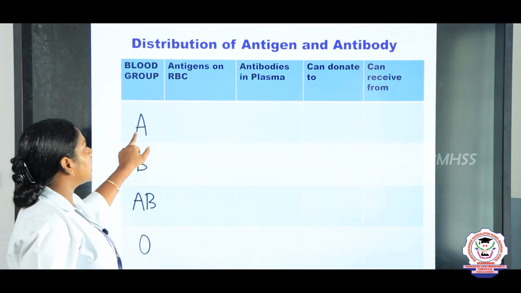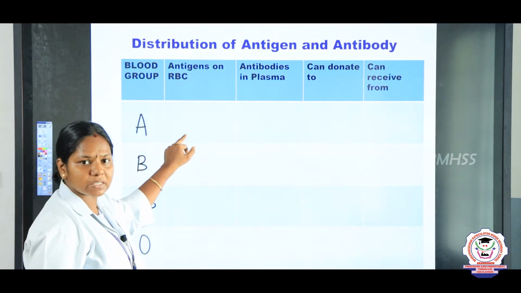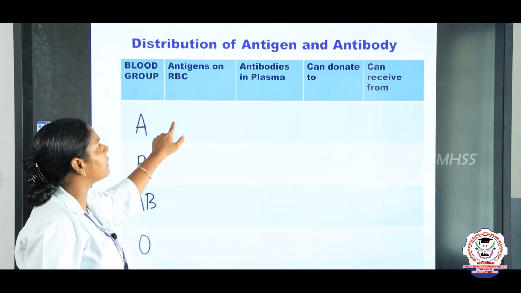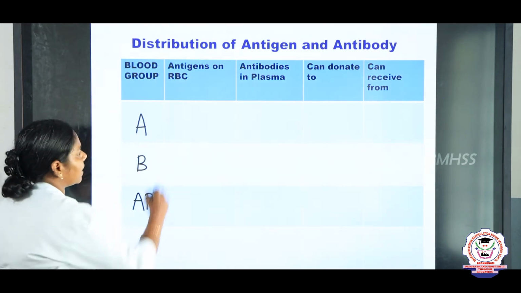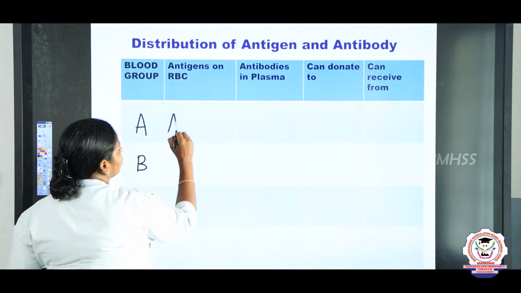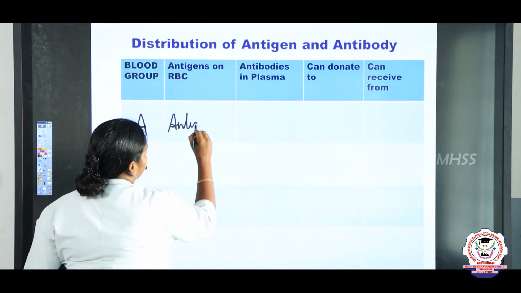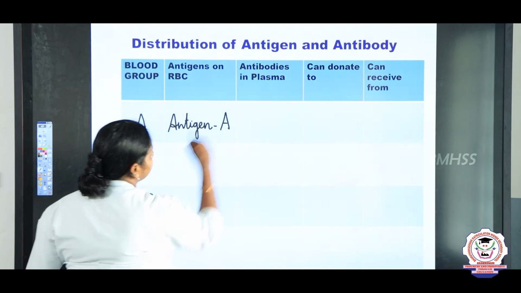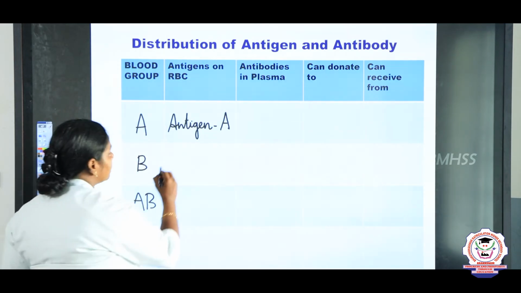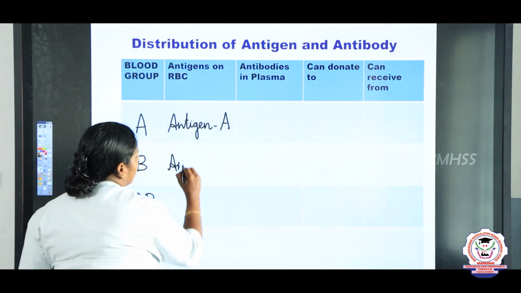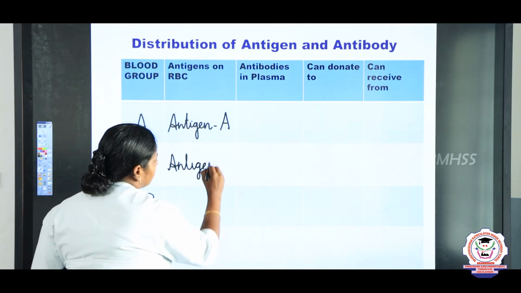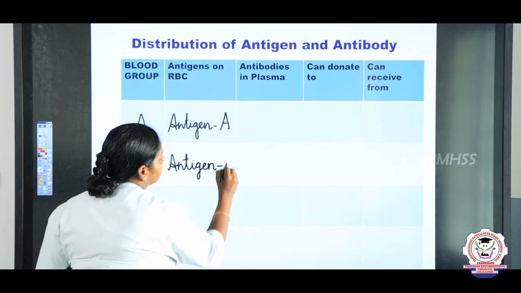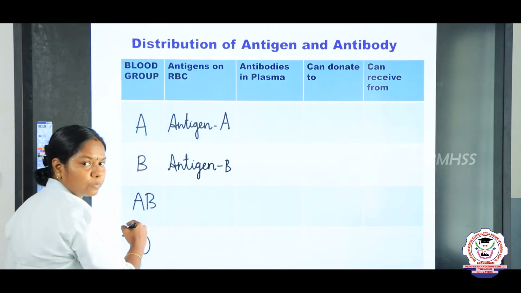In the A blood group, antigens will be present on the RBC, right? So, what antigen will be present, children, for A blood group? Yes, antigen A. For the B blood group, antigen B. For AB blood group, what we studied?